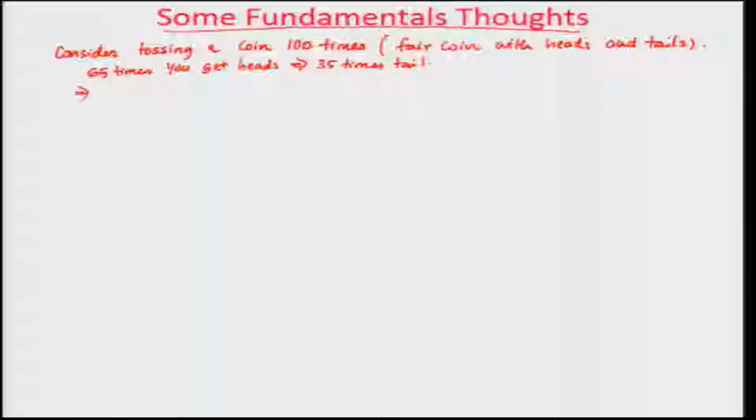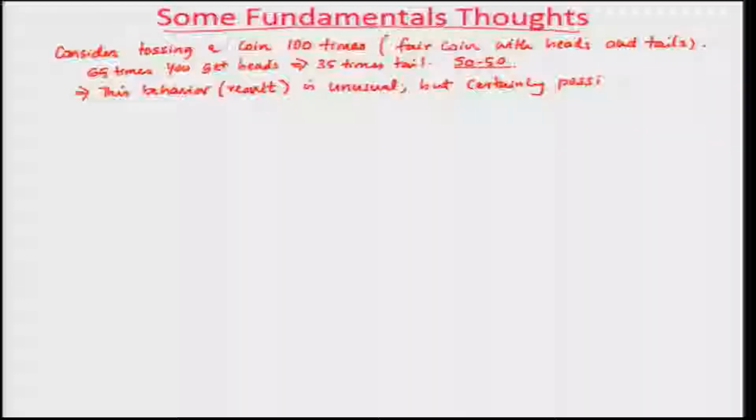What we are trying to say here is, ideally speaking, in a coin you are supposed to see 50-50, okay, but you see a different number here. This behavior or result is unusual. It is unusual, but certainly possible. Okay. If you are tossing the coin 100 times and you get 65 heads, this result is unusual, means yes, it is possible, it is doable, but it is rare.